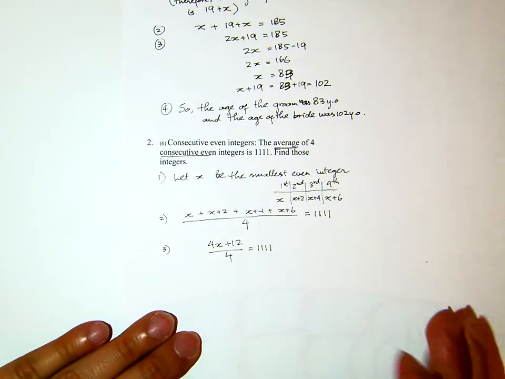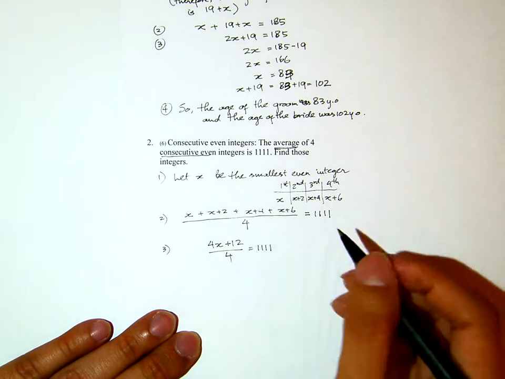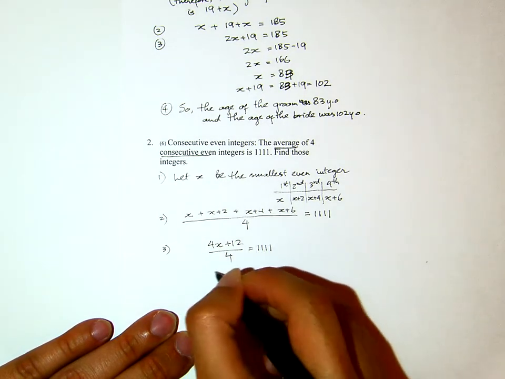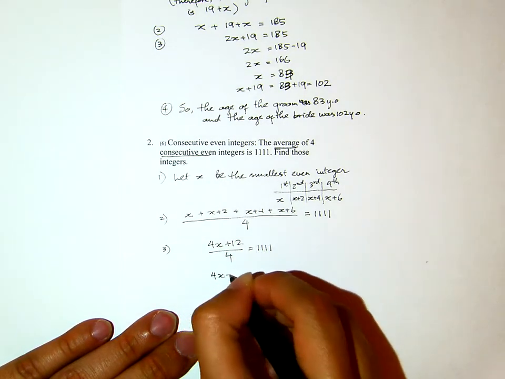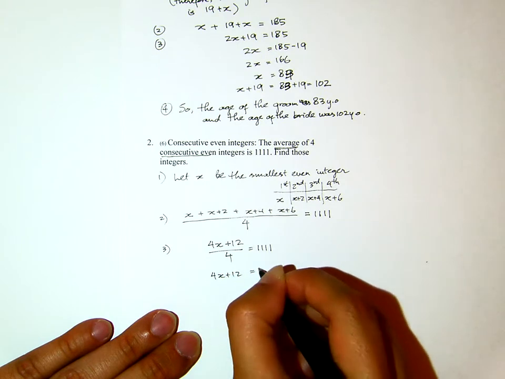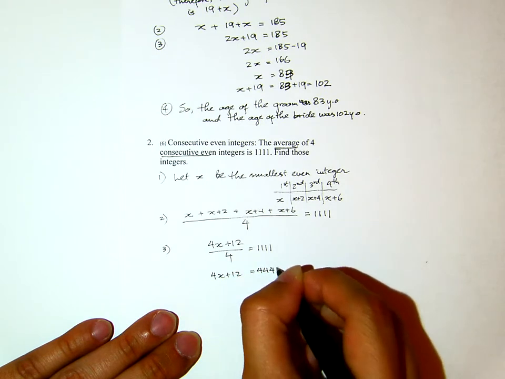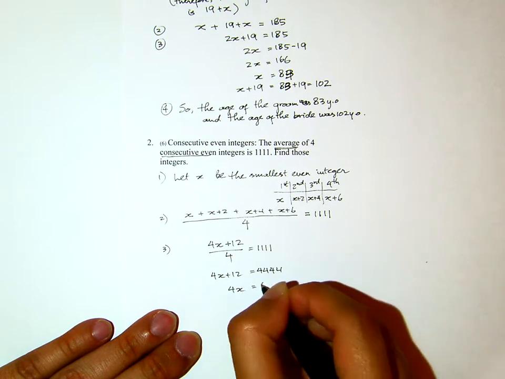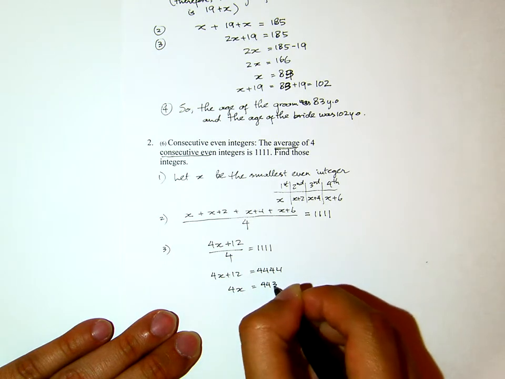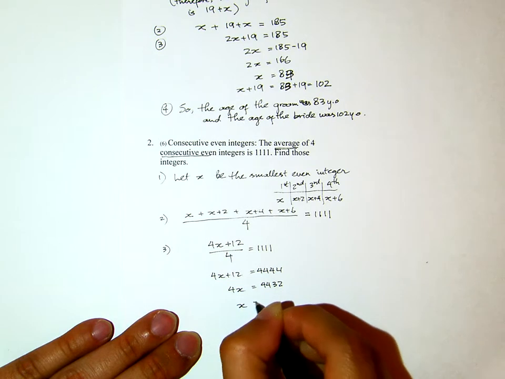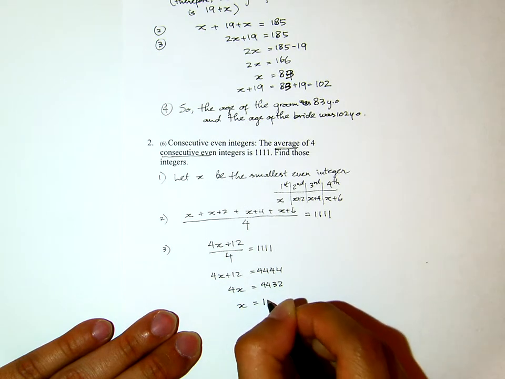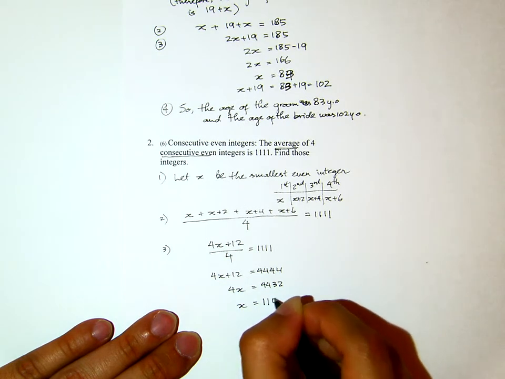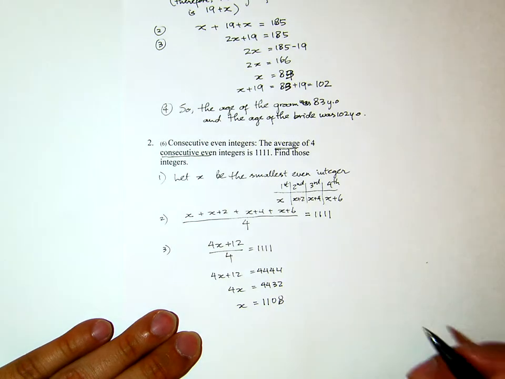Now from here we have 2 ways to do that. First one, you multiply by 4. I multiply the other side by 4. 4x plus 12 equals 4444, and then subtract 12. I'll get 4432, and divided by 4, 1108. Okay, that's one way.